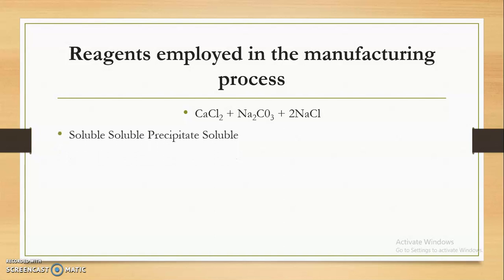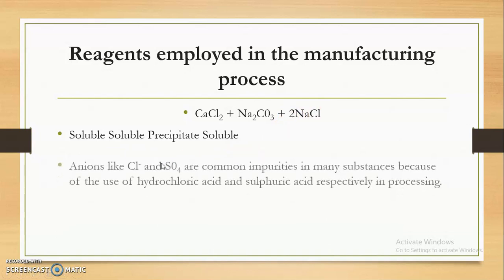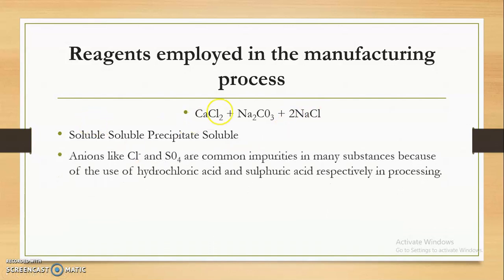For example, here you can see calcium chloride plus sodium carbonate gives 2 moles of NaCl. Definitely, whatever soluble alkalis are present as impurities in the sodium carbonate may come as such into our final product. That particular product, the precipitate, is insoluble in water.